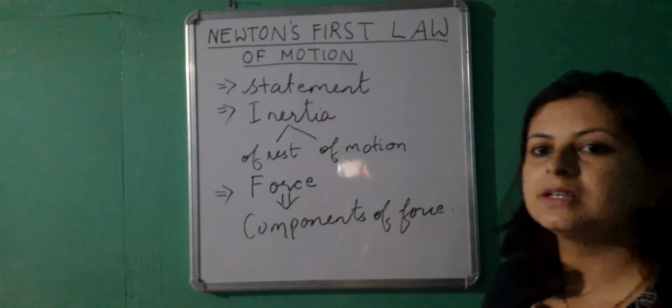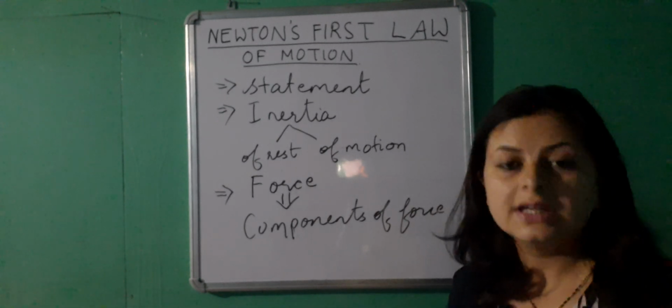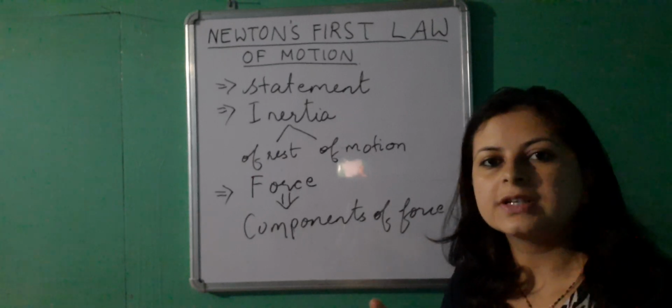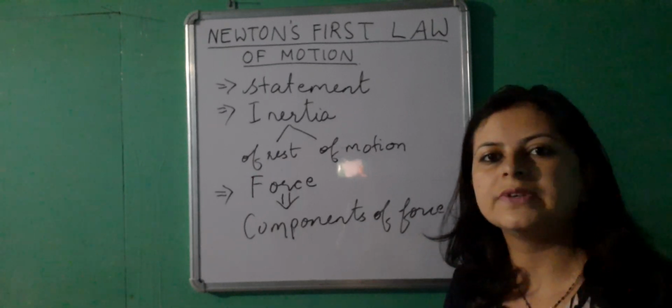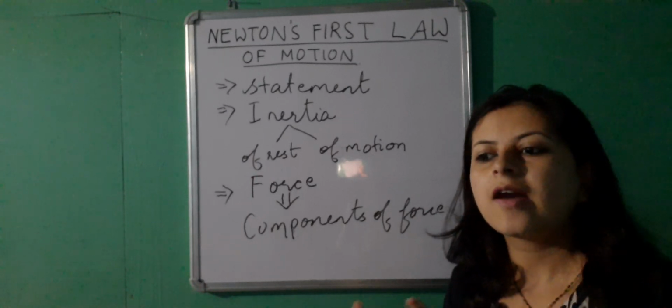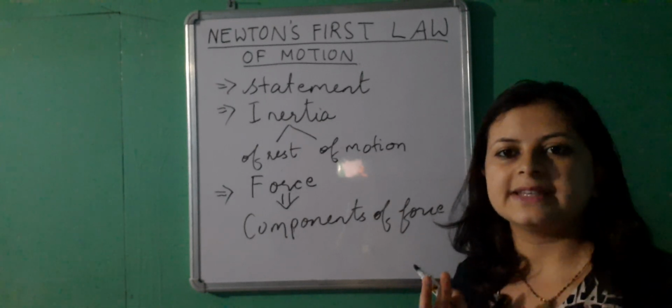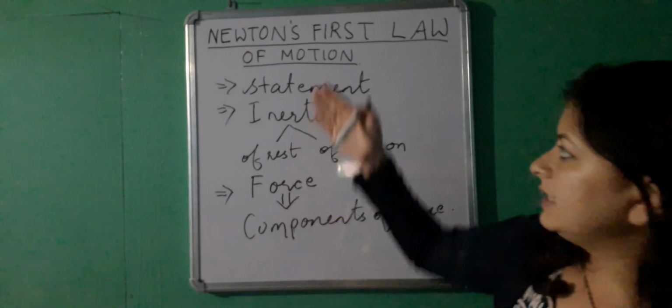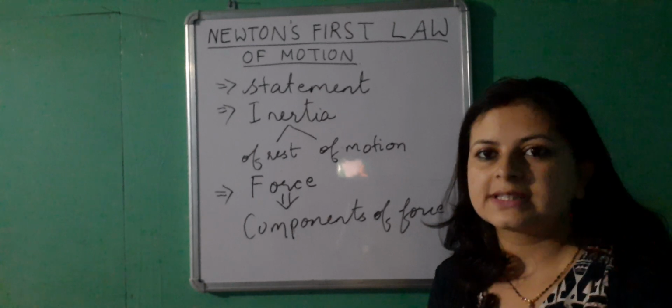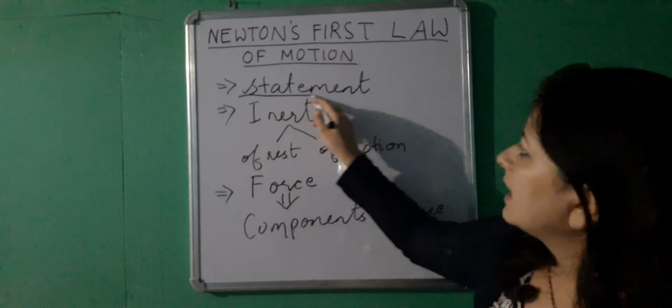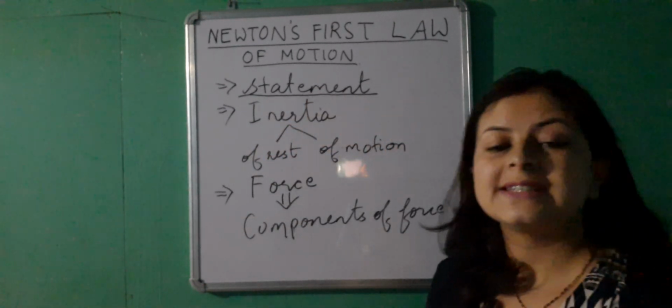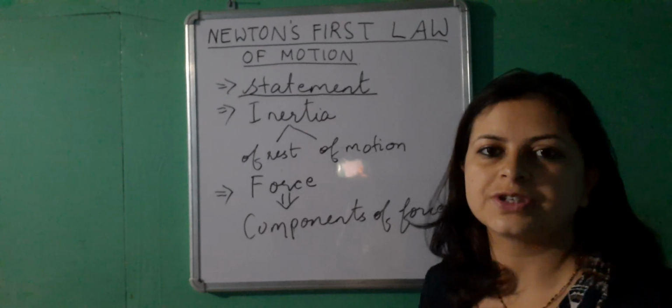Force being a vector quantity, we will see the direction of force, and according to the direction of force we will see what components are comprising the force. All right, so these are the things we are going to learn in today's class. So let us begin the class with stating Newton's first law of motion.